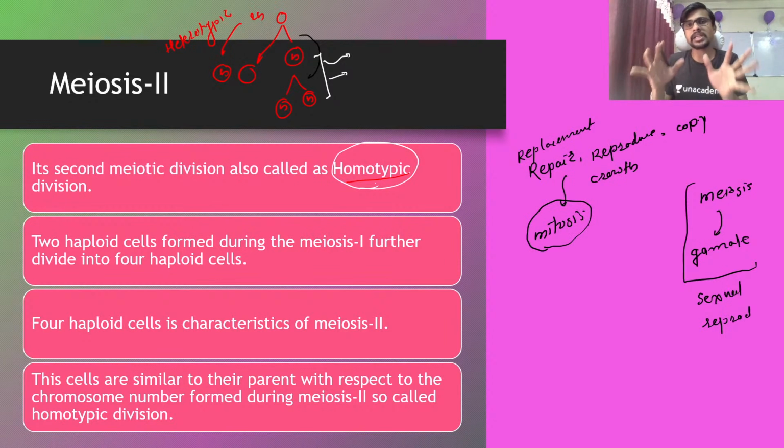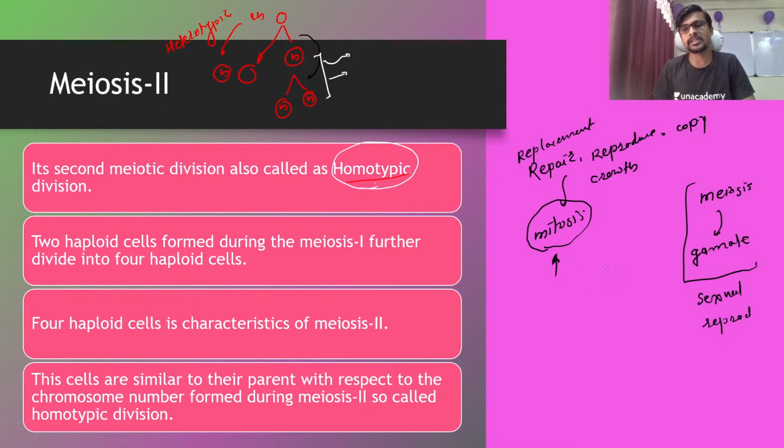Guys, please keep that in mind. The replacement, repair, reproduction, copy, or growth of anything present inside the body is because of mitosis.